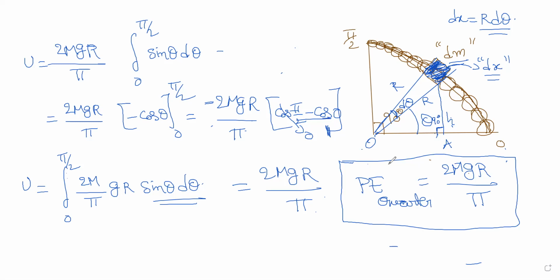But if you complete the full circle, it will go to the center. Please remember that. When you bend it in the full circle, then the center of mass will be at the center of the circle. But for the semicircle, all these things, it will be at exactly 2r by pi. The center of mass in this case will be at a distance of 2r by pi from the center. Got it, everyone? Clear?